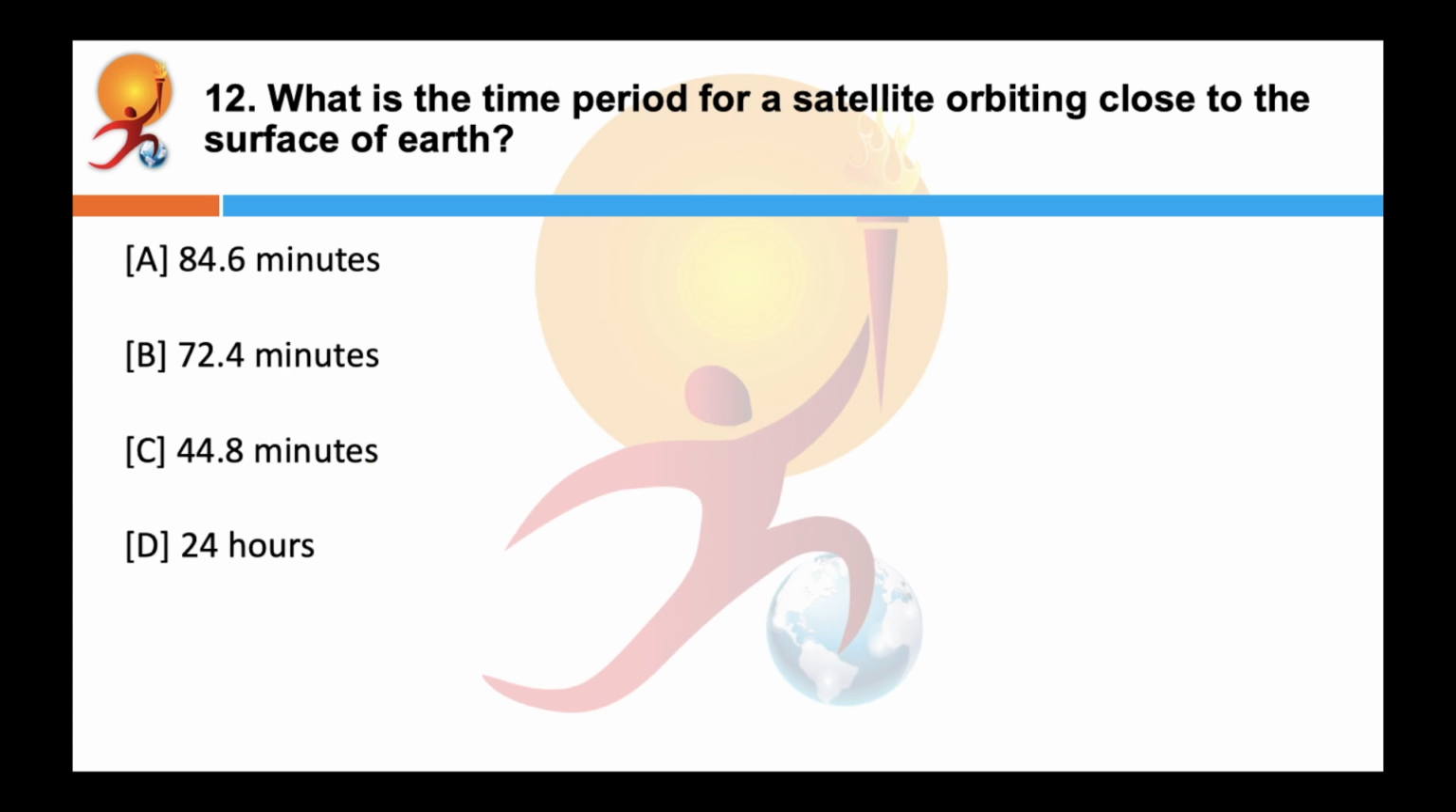What is the time period for a satellite orbiting close to the surface of the Earth? Correct answer is 84.6 minutes. In this case, the radius of the orbit again will be nearly equal to the radius of the Earth. The time period for satellite orbiting close to the surface of the Earth, once you calculate, comes around 84.6 minutes.